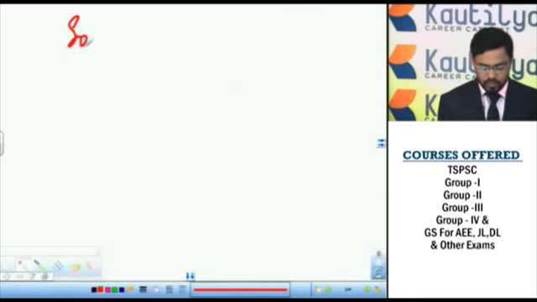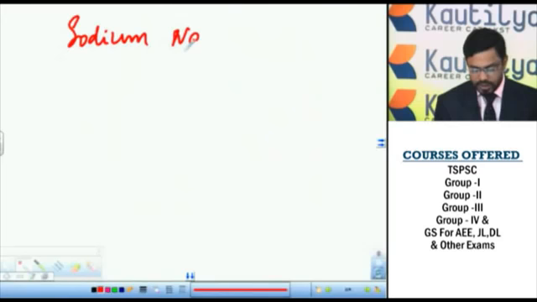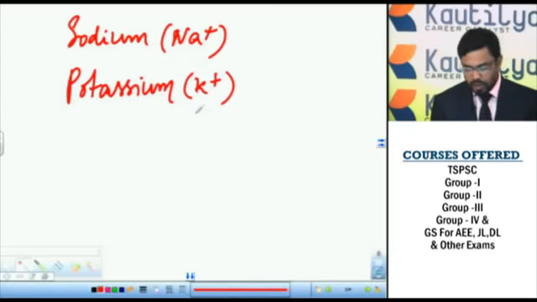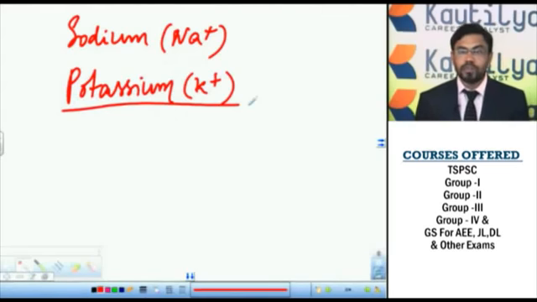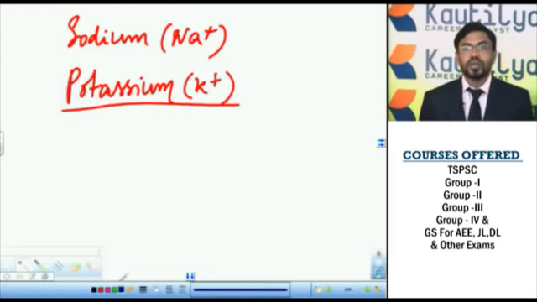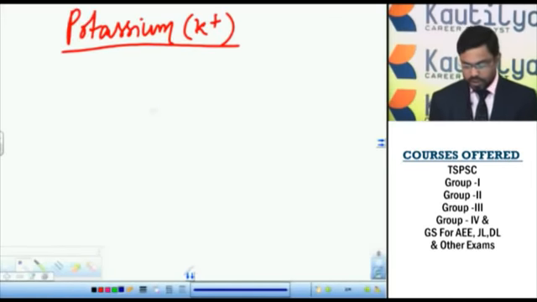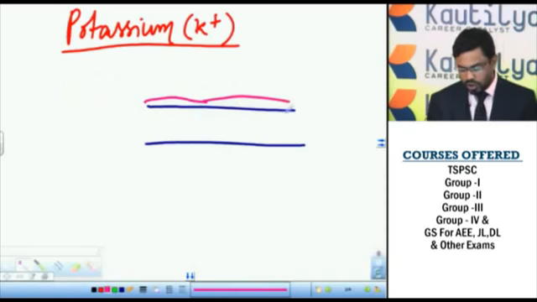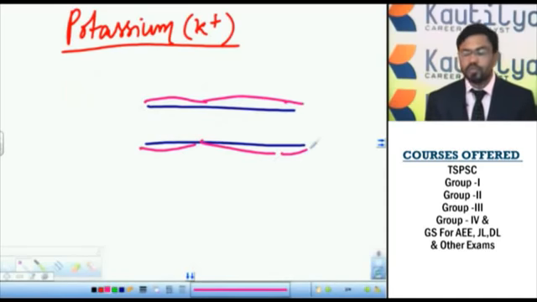For the transmission of the nerve impulse, or stimulus, sodium ions, that is Na plus ions, and potassium ions, K plus ions, play an important role. The sodium potassium pump, a complex of proteins, is responsible for the transmission of the nerve impulse. On the axon membrane, a potential gradient is created. This potential gradient allows the nerve impulse to move forward.